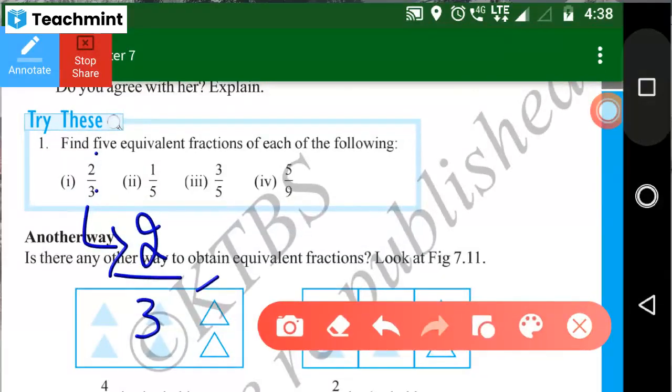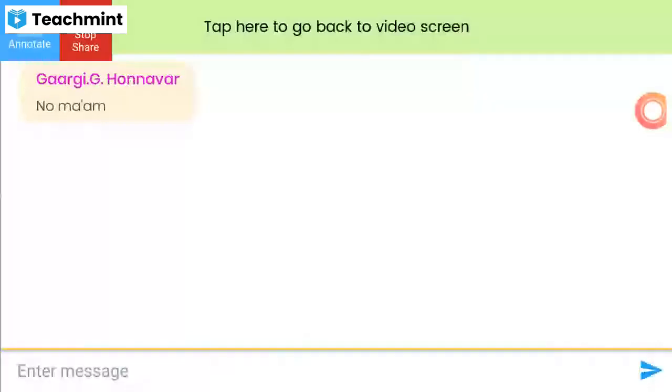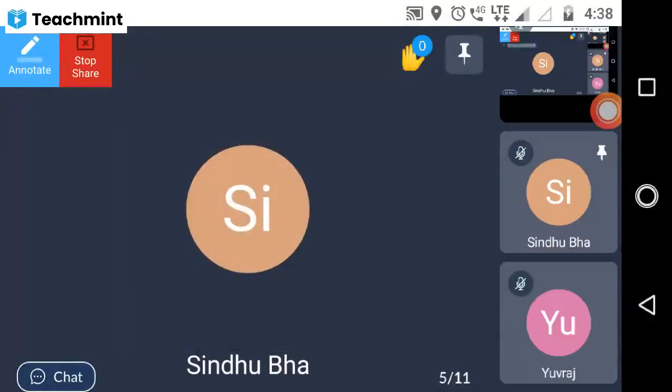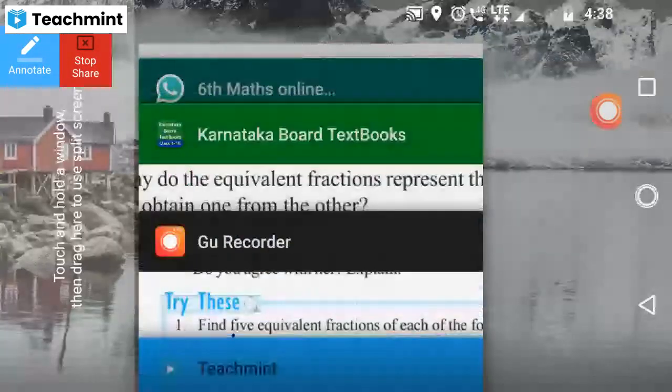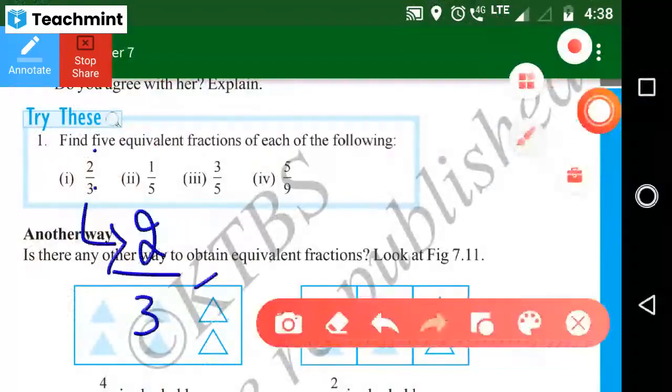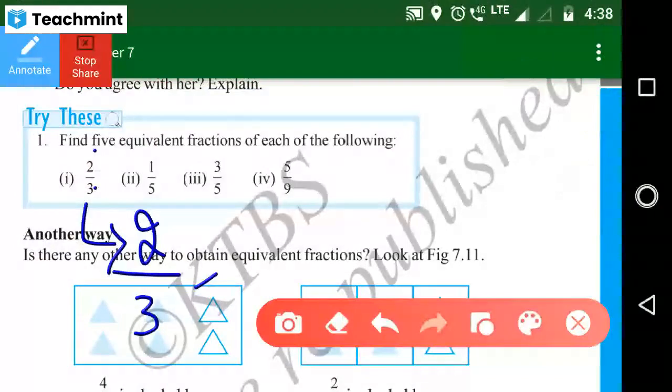Wait. Is she there or not? Sindhu, I just ask everybody. Okay. Sindhu, are you ready? Ma'am, she's on mute. Okay. Gargi, tell the answer. Ma'am, it is 4 by 6. 4 by 6. Next.